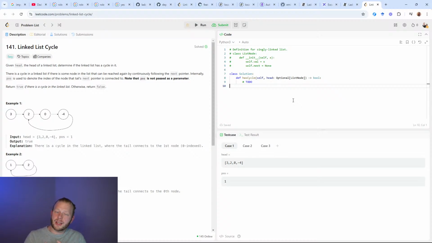I, as a staff software engineer, am very comfortable using Python these days. So I'll stick with that. And you can see in the Leetcode IDE, we have Python 3 selected.